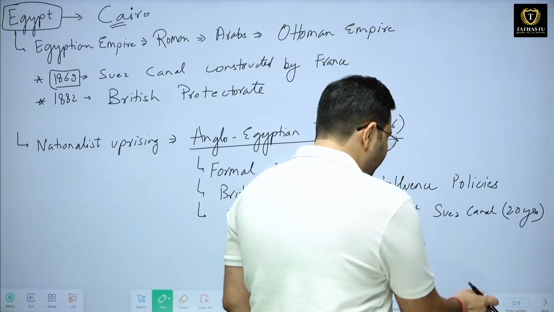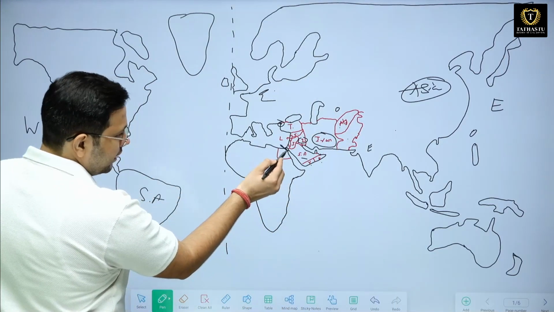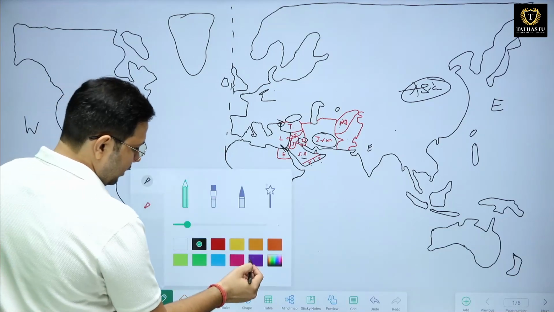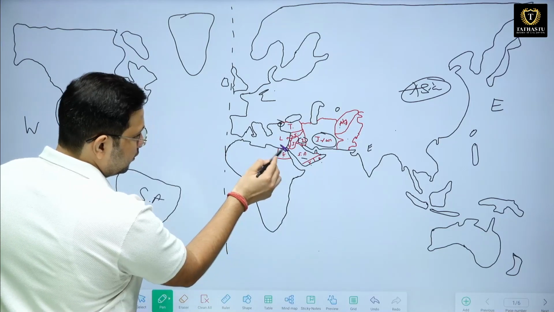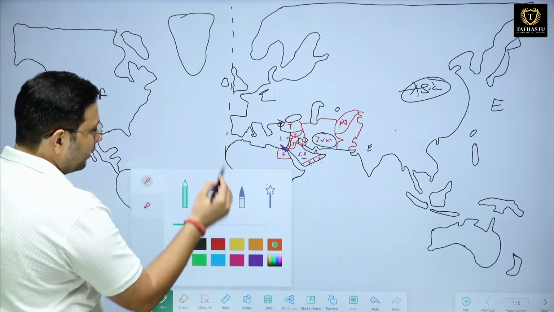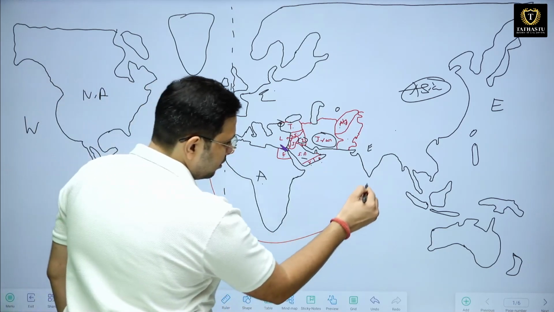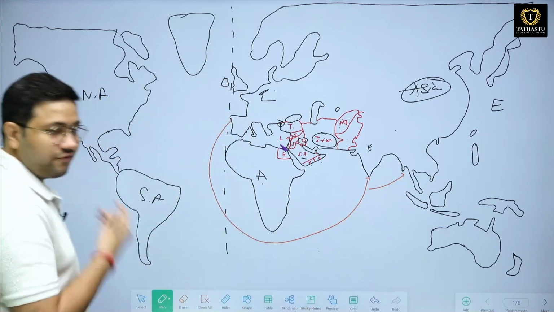Let us look at the map. This is your Suez Canal. Earlier, the countries of Europe were going like this, all the way around, to reach the East and the Far East.